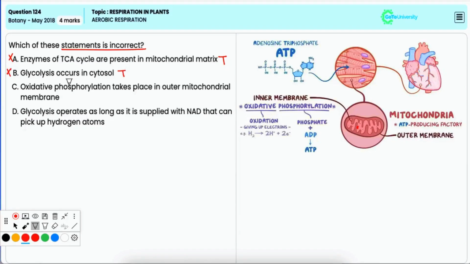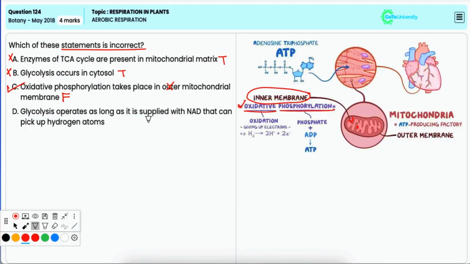Option C. Oxidative phosphorylation takes place in outer mitochondrial membrane. Now, this is false. Oxidative phosphorylation occurs in the inner mitochondrial membrane and not the outer membrane. And the inner membrane contains the electron transport chain and ATP synthase, which are essential for oxidative phosphorylation, that is the process that generates most of the cell's ATP. Hence it is the correct option.